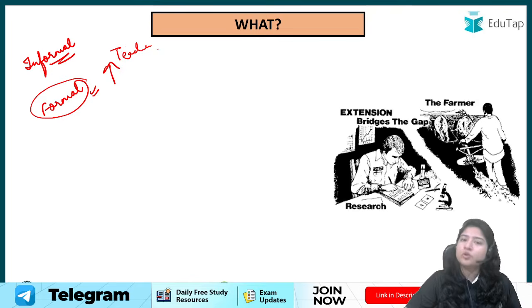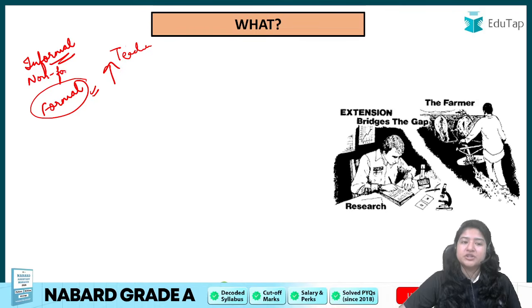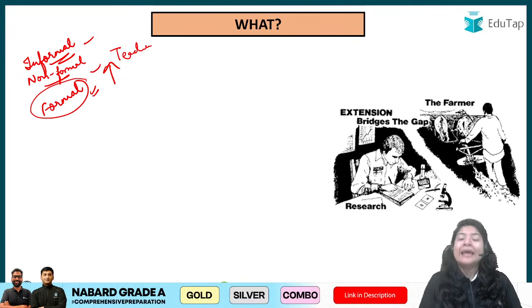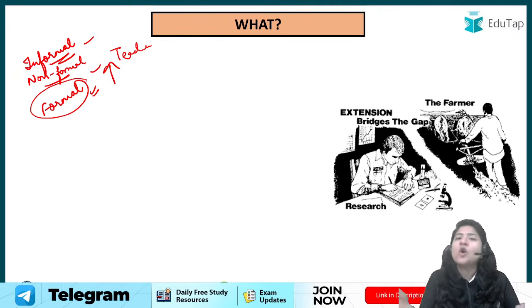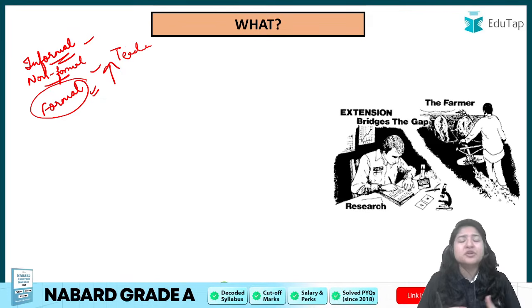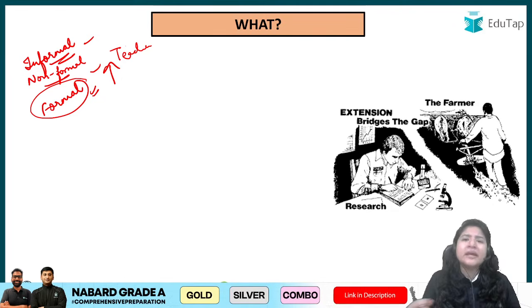Okay, so broadly we know these two, but there is a third one also, that is known as non-formal education, which is a little bit in between of both. What is non-formal education? In non-formal education, people are made to learn something new, which is not very common in the surroundings, but it is done outside the formal education system. For example, you must have heard of a lot of awareness drives or campaigns that are run in different towns, different villages. It can be related to sanitation, it can be related to maybe hygiene maintenance, right? It can be anything.